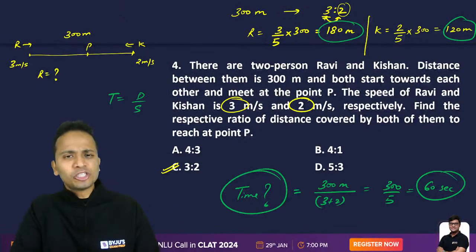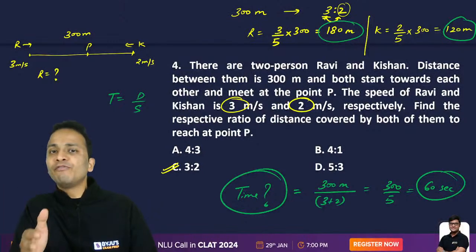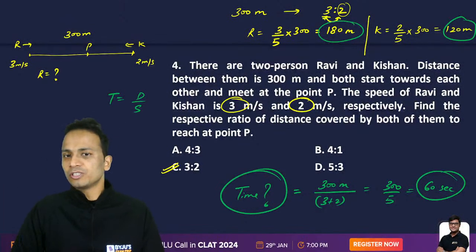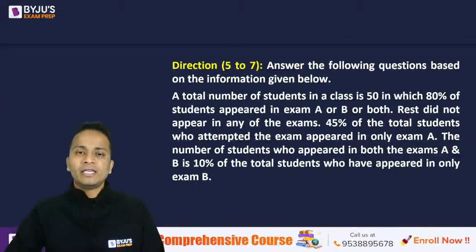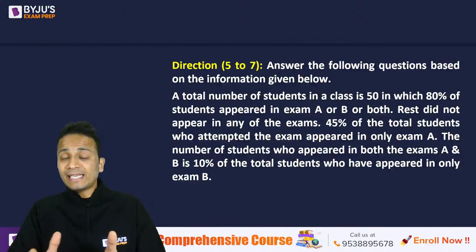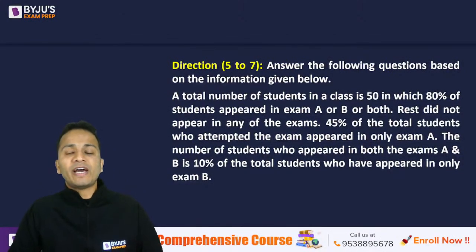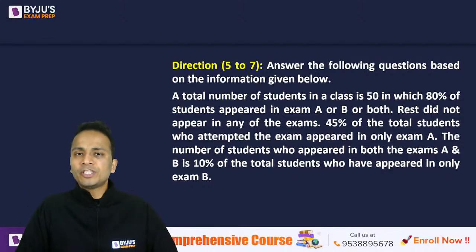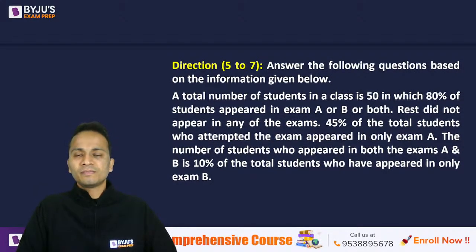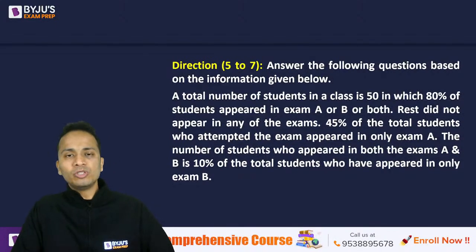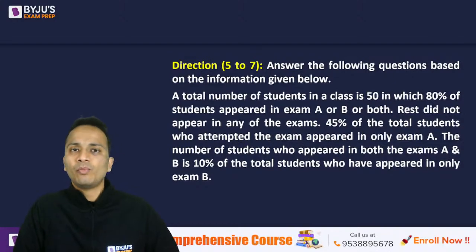So with the easy question, I have also discussed some of the different variants in which these questions can be asked. Let's move towards the next question, question number 5. All right, now the next set of questions is a set of 3 questions, 5, 6, and 7, for which the common set of information is given on the screen.